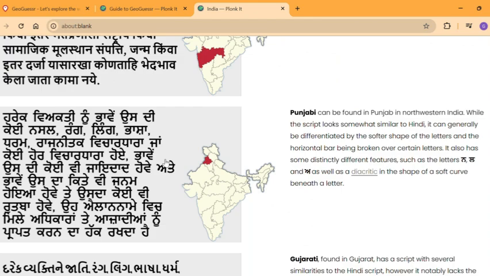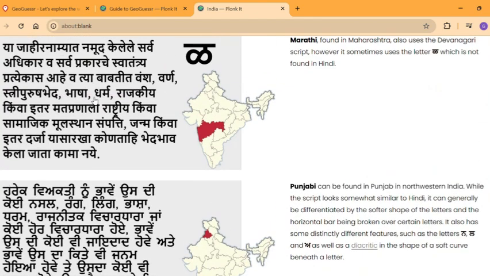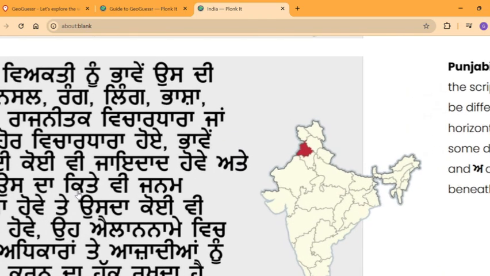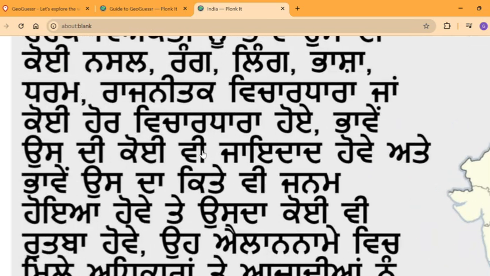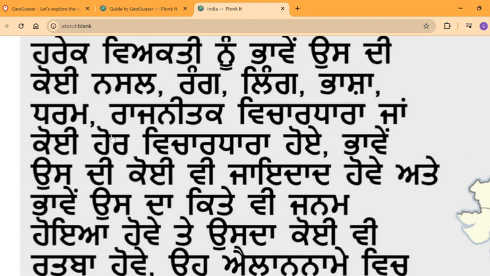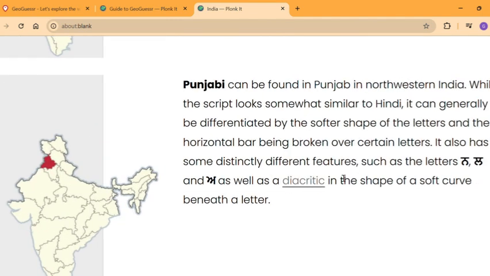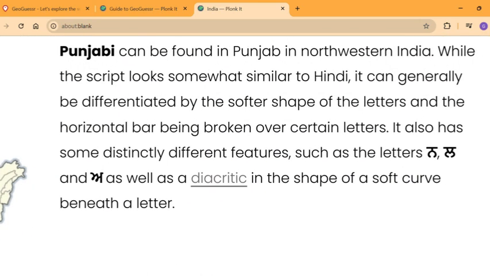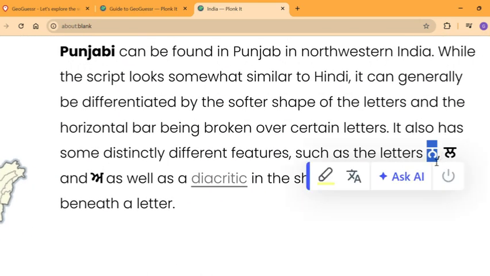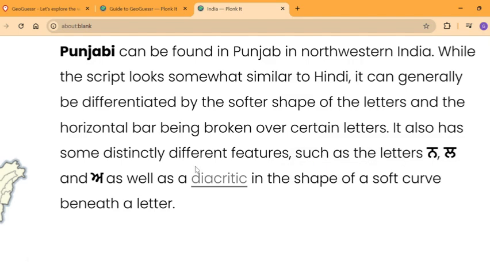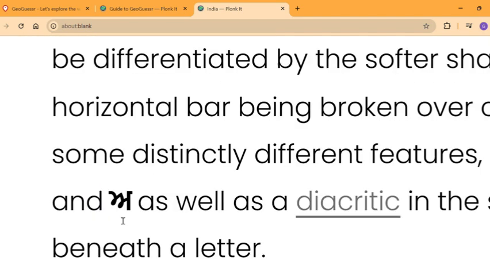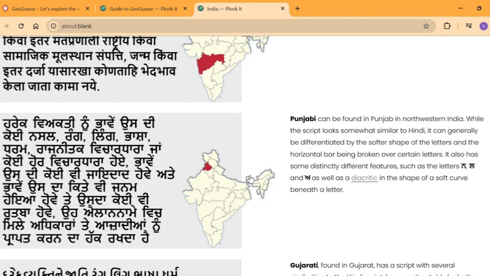Punjabi is next, with Punjabi also having the line on the top, but it's very different from Hindi. Some characters are kind of wobbly, kind of zigzaggy. And you have these letters which kind of look like a Hindi letter but are not the same, as well as this weird curvy letter, diacritic in shape, I guess you could say.